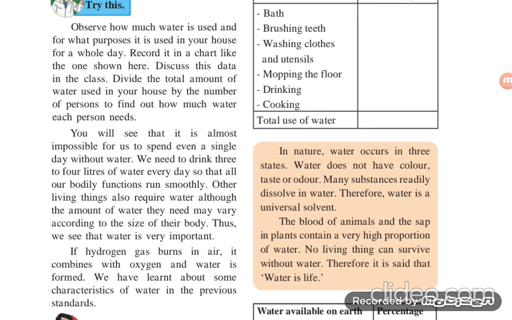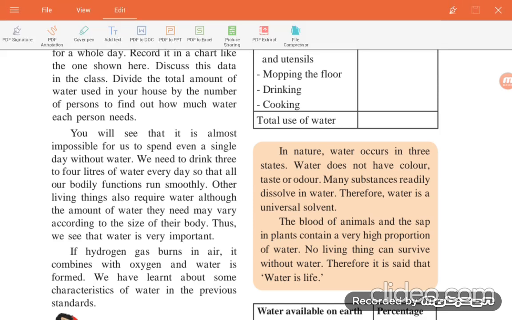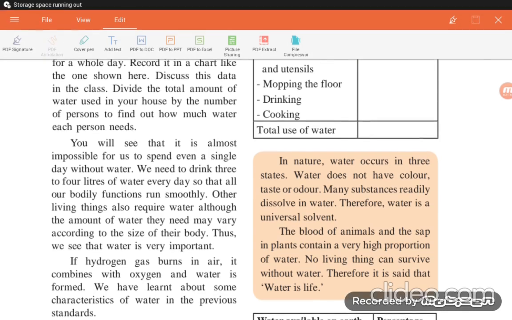In nature, water occurs in 3 states, that is, solid, liquid and gaseous form. We know that. What is the solid form?